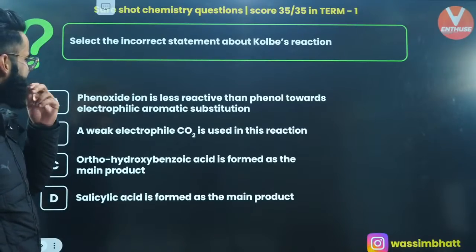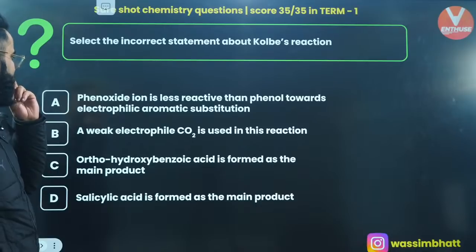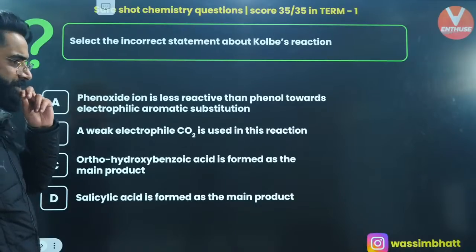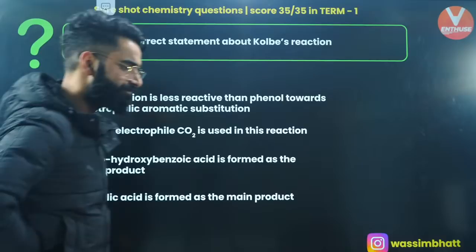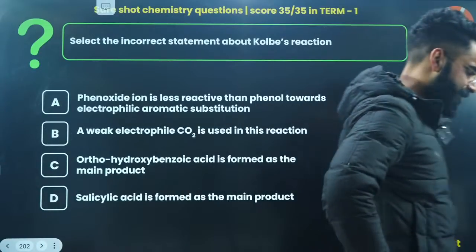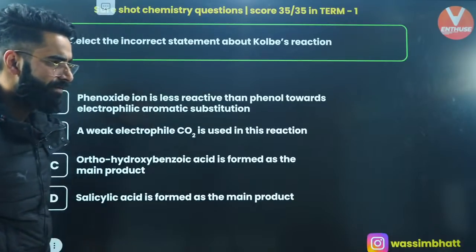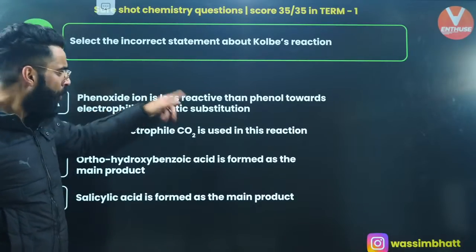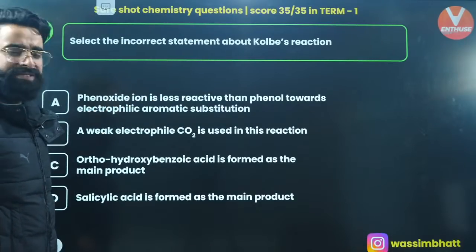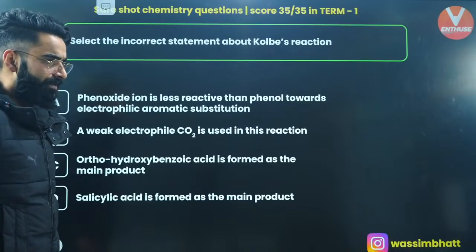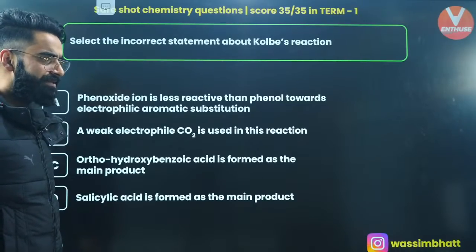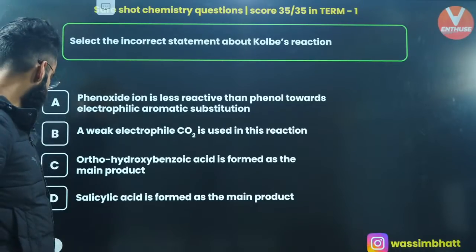Phenoxide ion is less reactive than phenol towards electrophilic aromatic substitution. Is it right or wrong? Let me know. Is option 1 right or wrong? This is incorrect, right? Phenoxide ion is more reactive than phenol towards the electrophilic aromatic substitution. Correct? Yes? Due to resonance, if you remember.